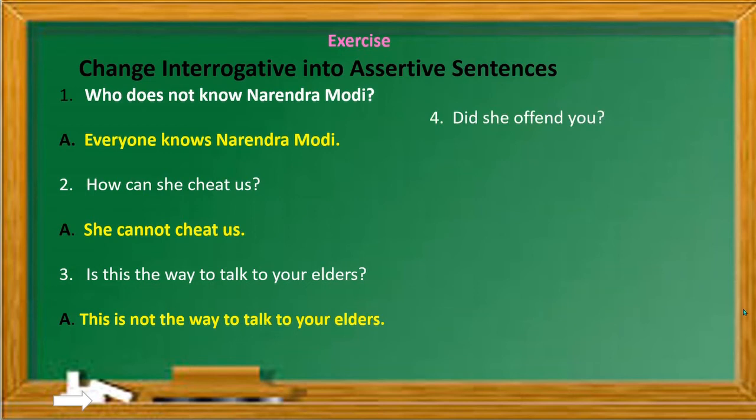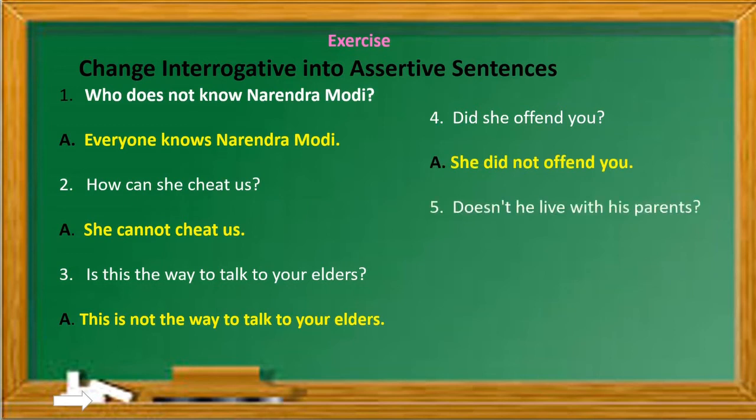Fourth, did she offend you? So here the sentence is in simple past tense. You can see the did, and whenever we use do, does, did, with that we always have to use V1 form. Okay, and as we don't find any negative words, we will be adding negative words also. In simple past tense, both in interrogative and negative, we have to use did. So did she offend you? So she did not offend you.